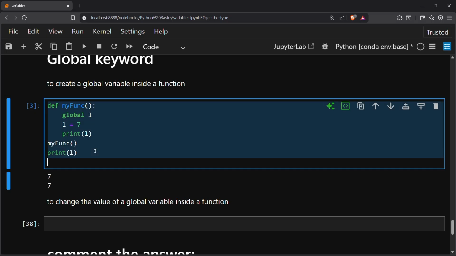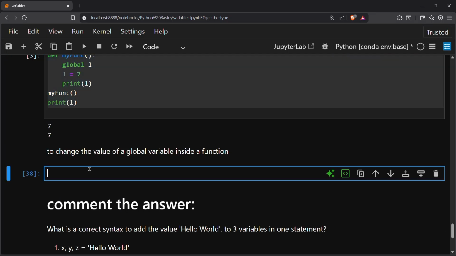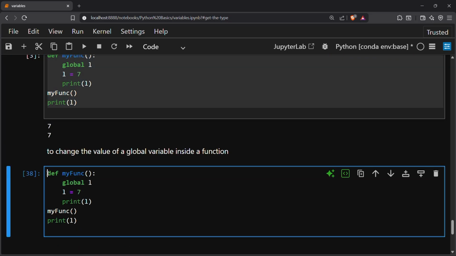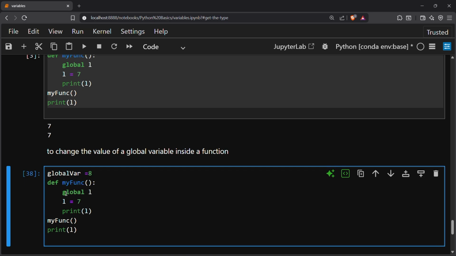Okay, so now I'm using the same code to change the value of a global variable. So I'm creating a global variable first, global var, and I'm assigning it the value 8. Okay, so now what will I do?